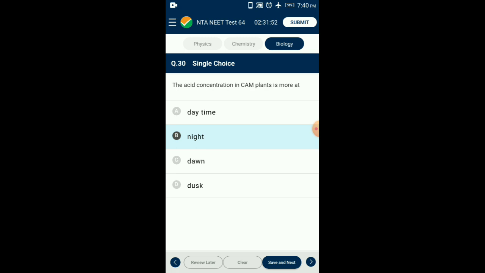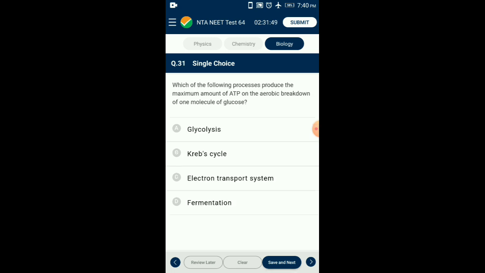Question number 31. Which of the following processes produces the maximum amount of ATP on the aerobic breakdown of one molecule of glucose? The energy produced during the breakdown of one molecule of glucose in the electron transport system contributes the maximum amount of ATP, about 34 ATP molecules. Glycolysis yields 2 ATP per glucose molecule breakdown, and the Krebs cycle produces up to 4 ATP molecules. So the answer is option C, electron transport system.